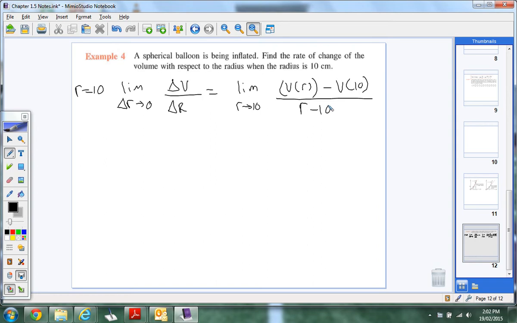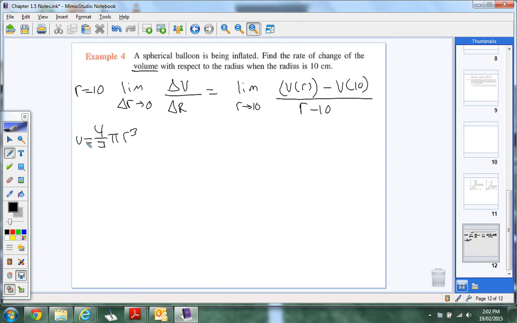But what I'm saying is, V, we understand that V stands for volume, right? Because V up here in the problem, it says volume. Okay, so the next thing your mind needs to go to, what am I finding the volume of? A sphere. So we need the volume of a sphere formula. So that's 4/3 pi r cubed, the volume of a sphere. That's what V of x is, or in this case, V of r. I'm sure you got to remember that, right? It's off the top of your head. Okay, so V equals 4/3 pi r cubed. So that's what I'm going to put for my V of r.